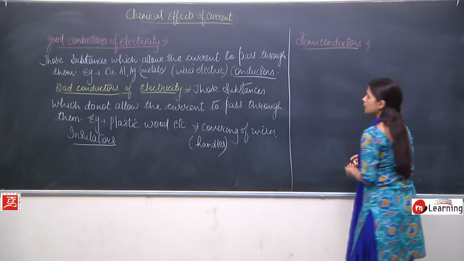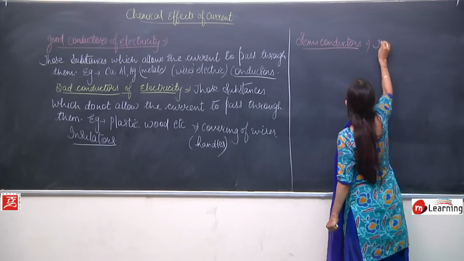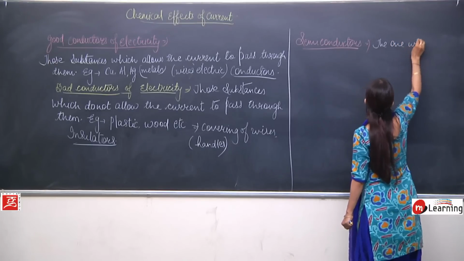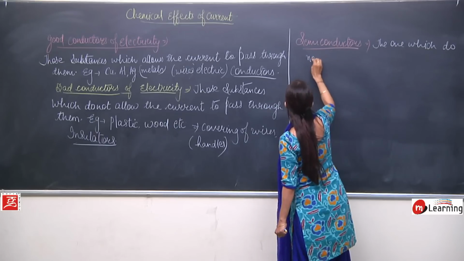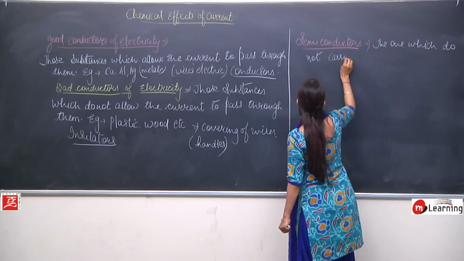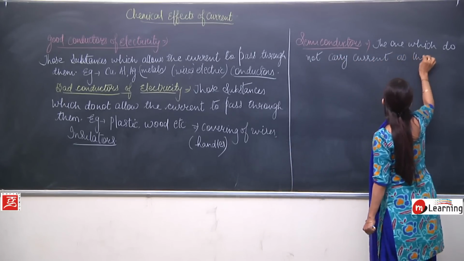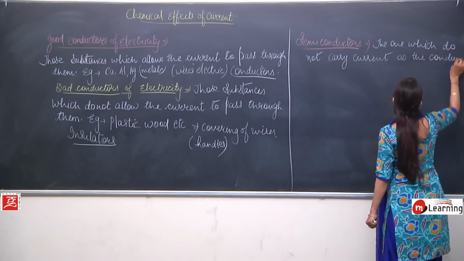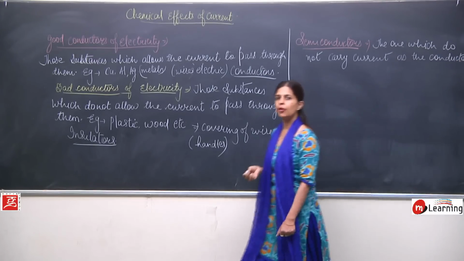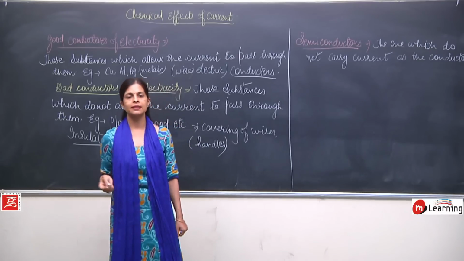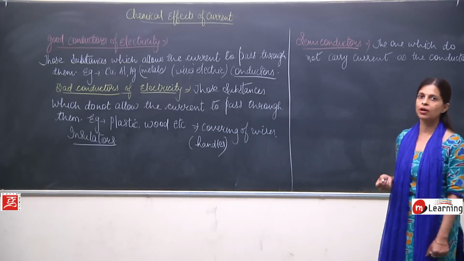So what is the meaning of these semiconductors? Semiconductors are poor conductors, that means the ones which do not carry current as the conductors do. That means they are the poor conductors. And one more important thing, that on certain special conditions the substances start carrying current. So these are also known as poor conductors.